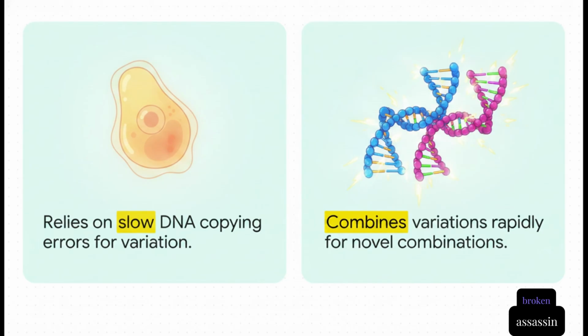Sexual reproduction completely solves this by taking DNA that already has variations from previous generations and mixing it with the DNA of a totally distinct individual. By combining these, the population rapidly creates entirely novel combinations. It basically gives the species a much better, much faster toolkit for surviving unpredictable environments.